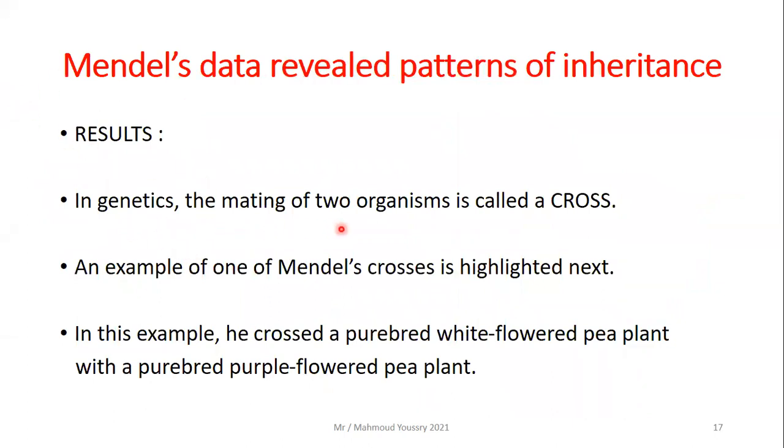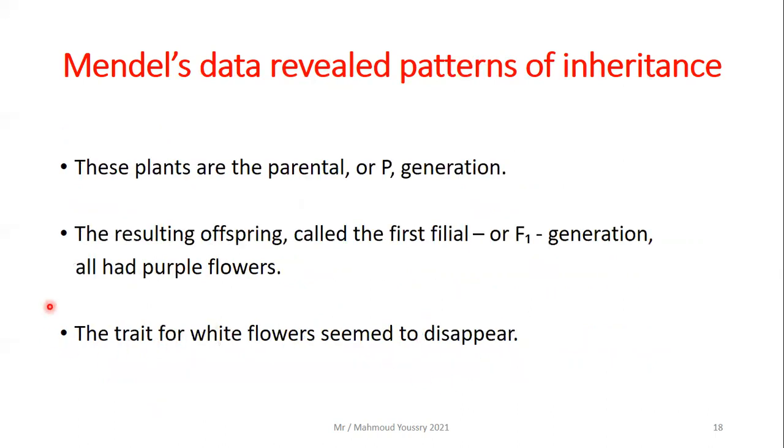In genetics, the mating of two organisms is called a cross. An example of one of Mendel's crosses is highlighted next. In this example, he crossed a purebred white flower pea plant with a purebred purple flower pea plant. These plants are the parental generation, or P generation, P for parental.